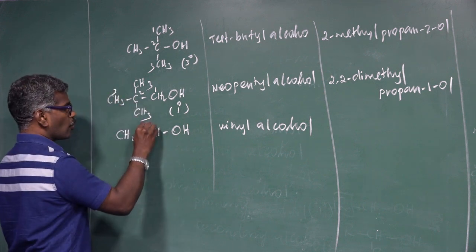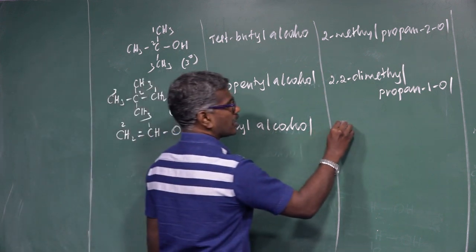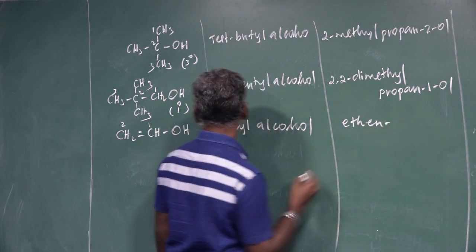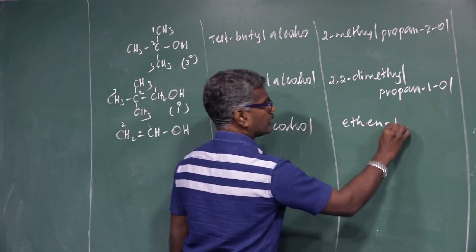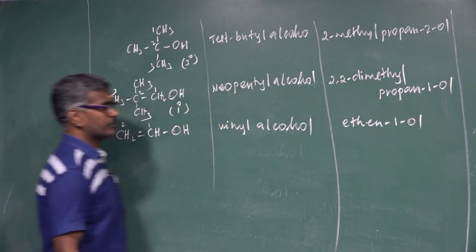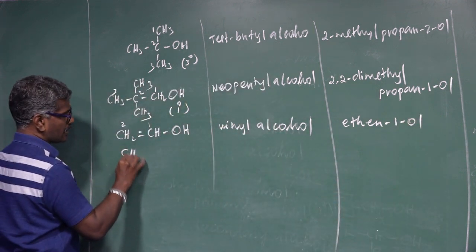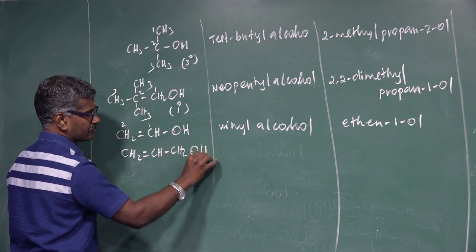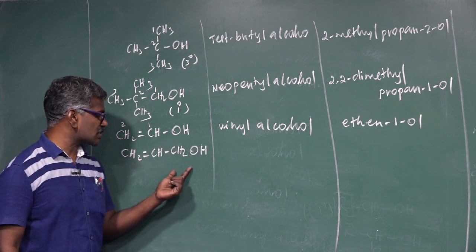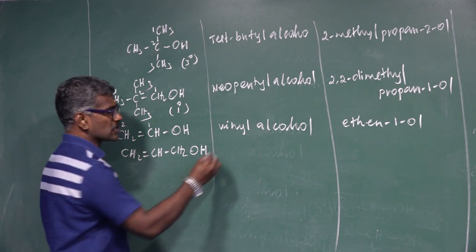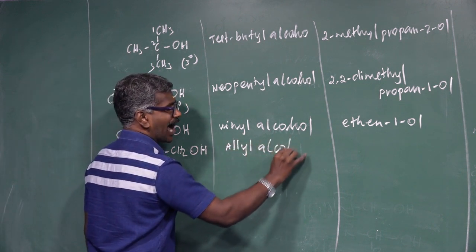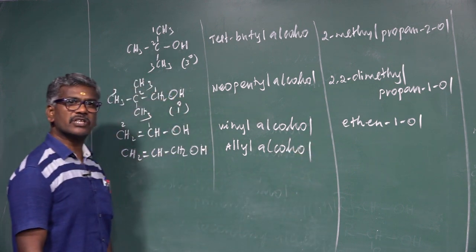IUPAC name: ethene, 1-ol. Another one, CH2 double bond CH, CH2OH. An unsaturated compound which contains 3 carbon, this name is called allyl. Allyl alcohol. How to give the number?